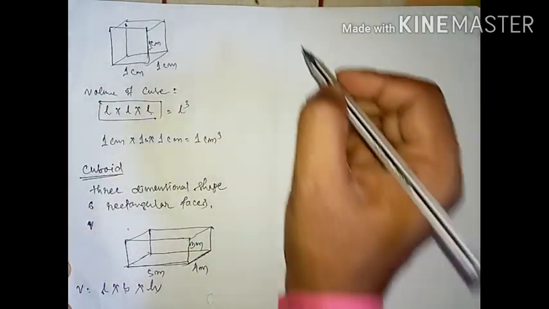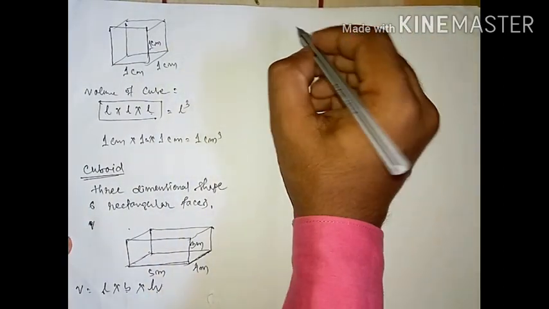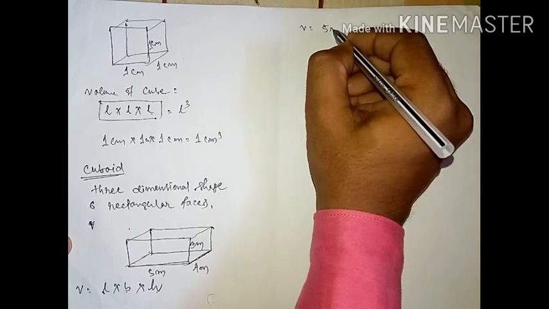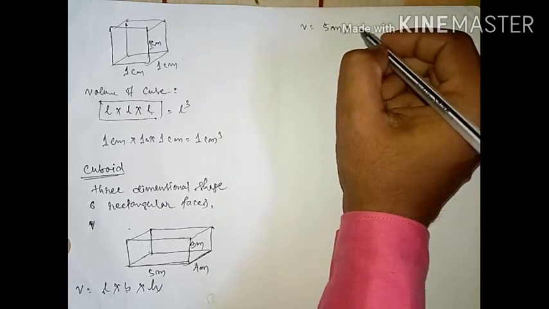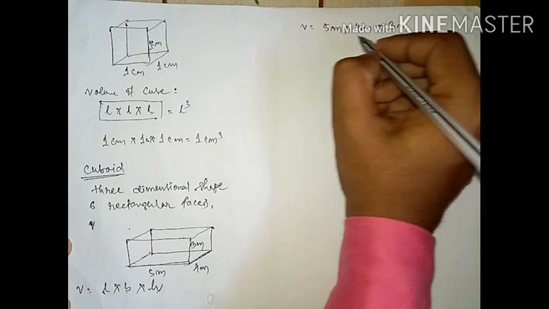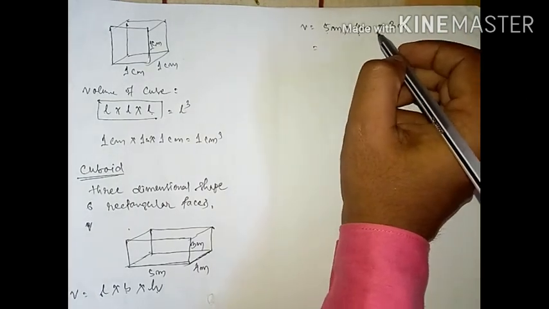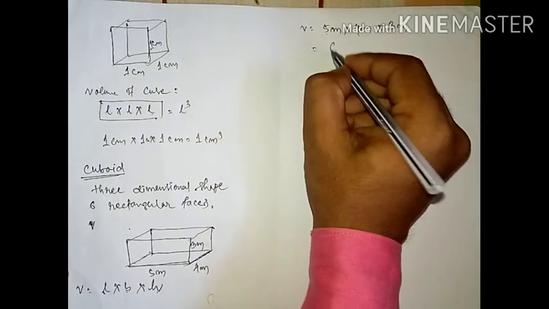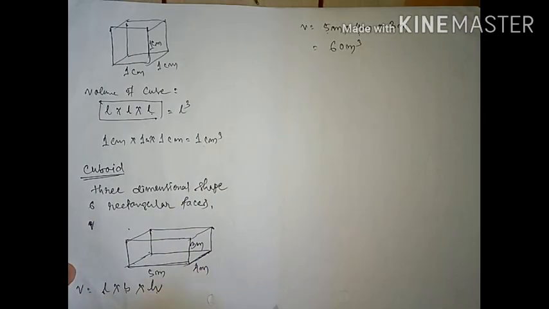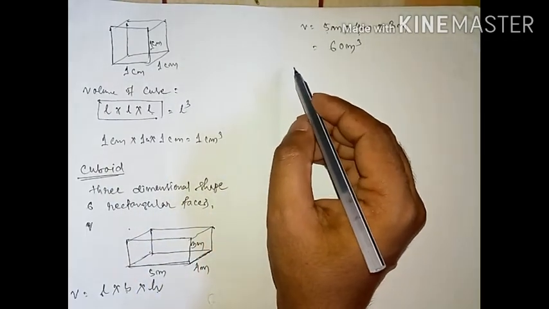So what will be the result for this cuboid? Volume will be 5 meter, the length, into 4 meter, the breadth, into 3 meter, the height. Understood? So 4 fives are 20, 20 threes are 60. So 60 meter cube. Meter cube is the unit of this volume. So here we got the result.